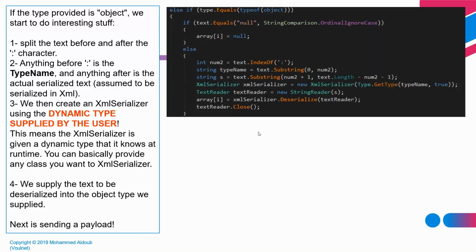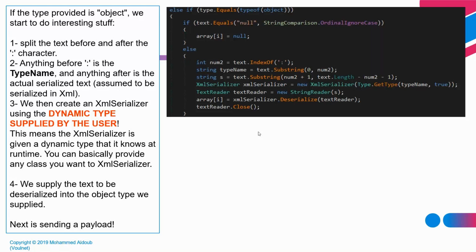Remember when we said we have three conditions for the XML serializer? The third one was that the XML serializer must know the object type beforehand. It must know it at runtime. And in this SharePoint vulnerability, the developers made a really big mistake, which is taking the object type from the string provided by the attacker. So the attacker can now control the dynamic type and supply their own type, which will be sent to the XML serializer.